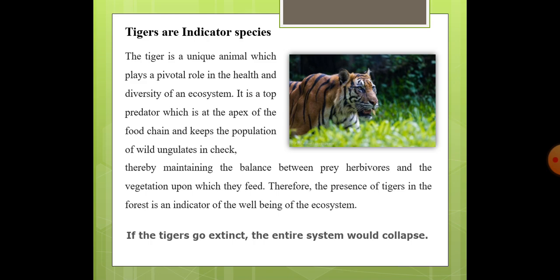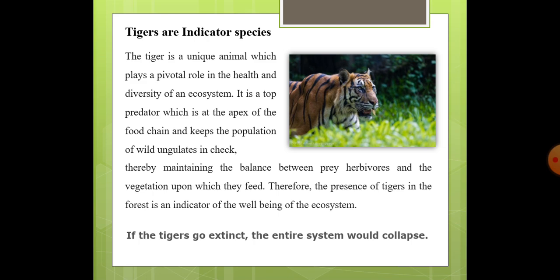Therefore the presence of tigers in the forest is an indicator of the well-being of the ecosystem. So if tigers are present in the forest, that indicates a healthy ecosystem. If the tigers go extinct, the entire system would collapse.